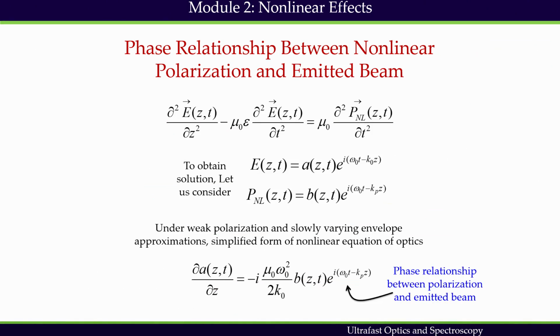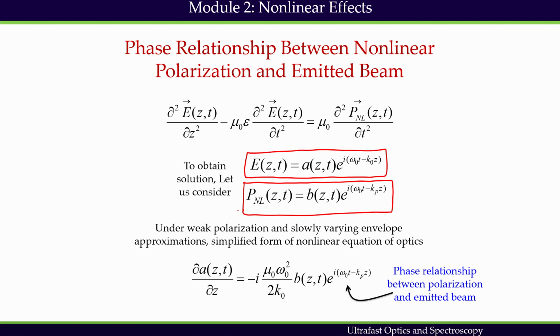In order to solve this equation, we shall present the emitted field in the time domain first. So, this is the emitted field, which is an expression of a pulse, and as I have told you, nonlinear polarization is also like a pulse, because it is propagating; it is generated due to the input beam. But what is the difference between these two expressions?